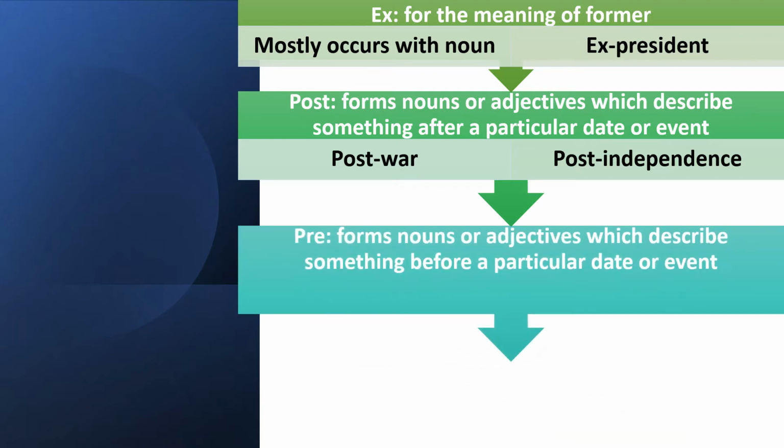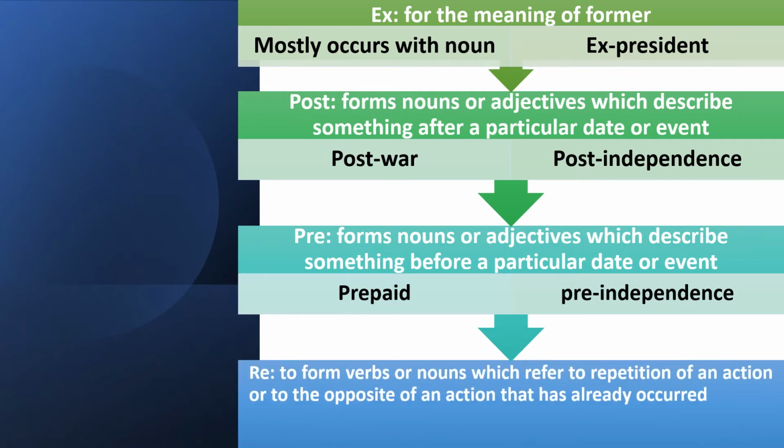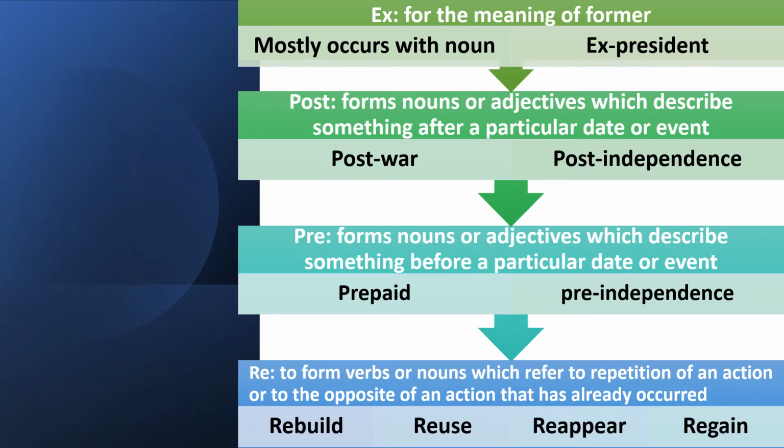Another example for this prefix is pre, which is mostly used with nouns and adjectives, and this prefix gives us the meaning of before something or before a date. For example, prepaid or pre-independence, and also pre-installed. Another example is re, which mostly occurs with verbs and nouns, and is used for the meaning of repetition of an action or the opposite of an action that has already occurred. For example, rebuild or reuse, reappear and regain.